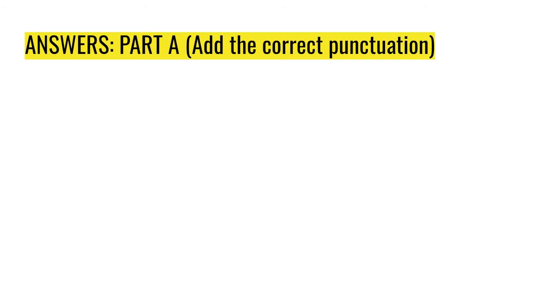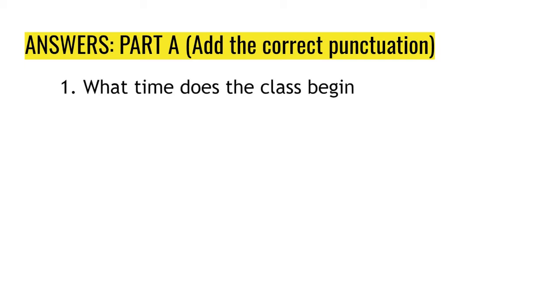Now let's take a look at the answers from your textbook. So let's begin with part A, adding the correct punctuation. The first sentence, what time does the class begin? This, of course, is a question, so we end it with a question mark. Next, number 2, please don't touch that.